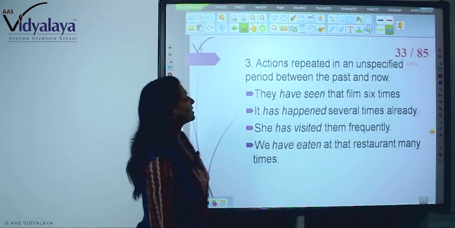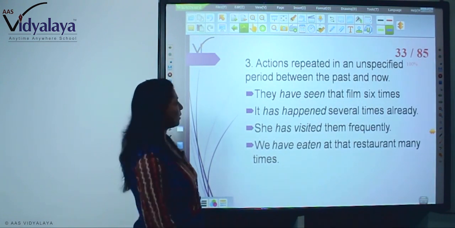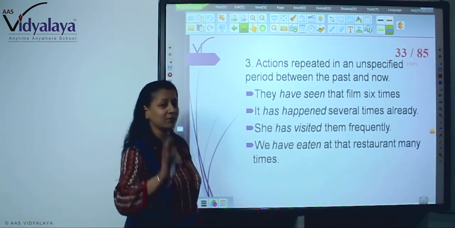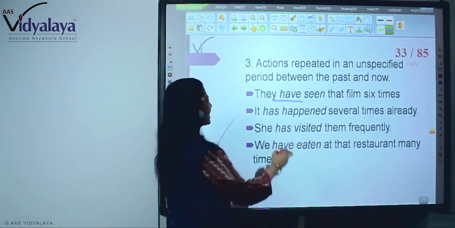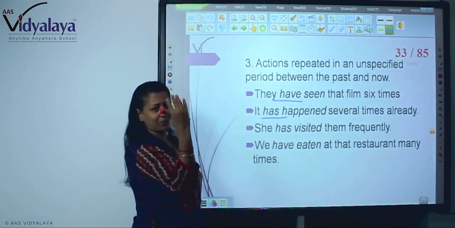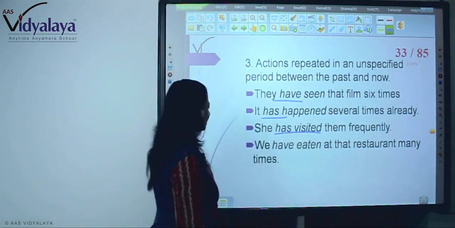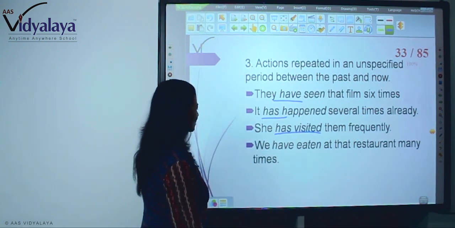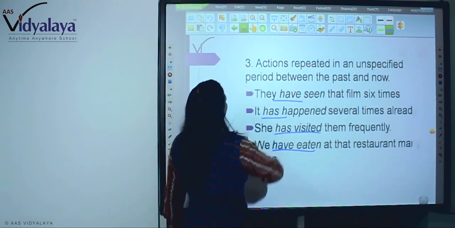Now, actions repeated in an unspecified period between the past and now. They have seen that film 6 times. So, it has happened several times already. See, repeated in an unspecified period between the past and now. She has visited them frequently. We have eaten at that restaurant many times. So here you are seeing that.